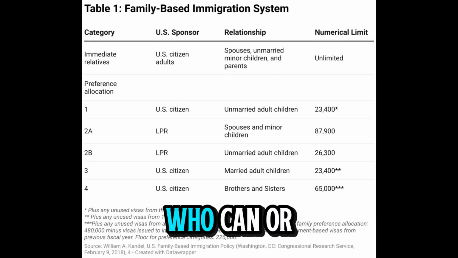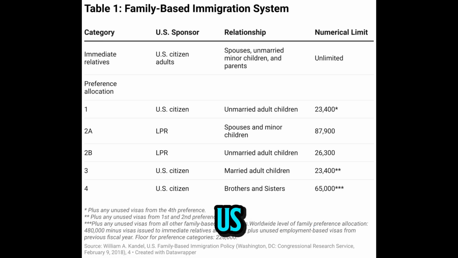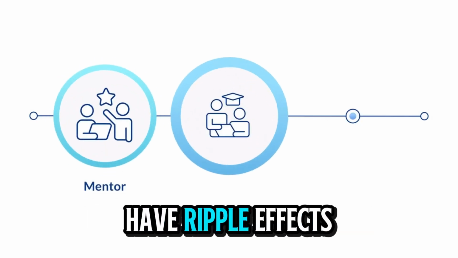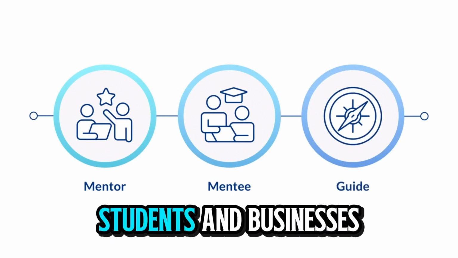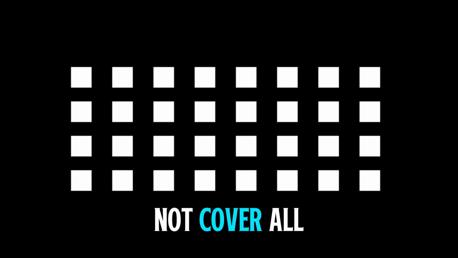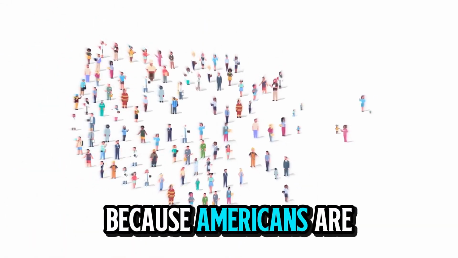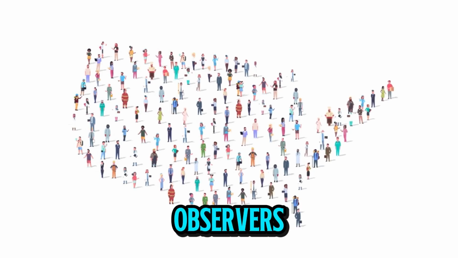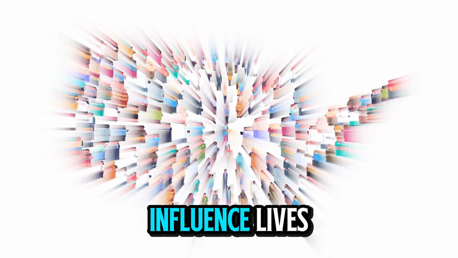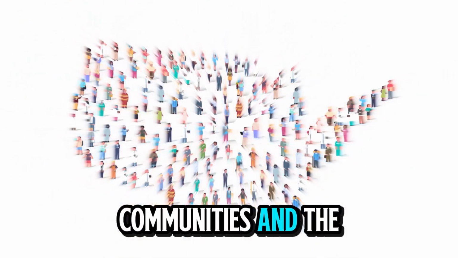Visa types determine who can or cannot enter the U.S. Even partial restrictions have ripple effects on American families, students, and businesses. Exemptions exist, but they do not cover all travelers. Understanding the full scope is critical because Americans are not just passive observers. These restrictions directly influence lives, communities, and the economy.